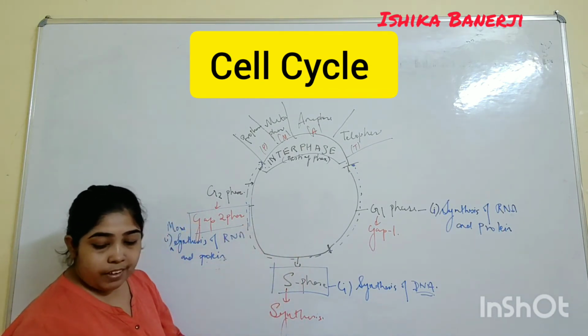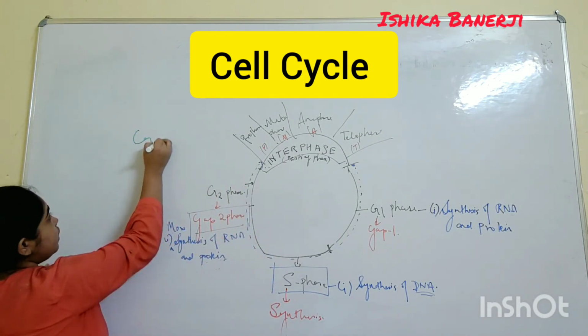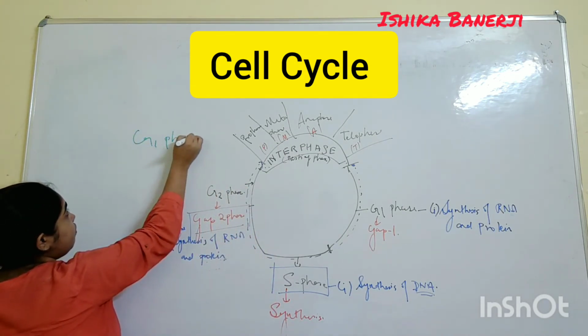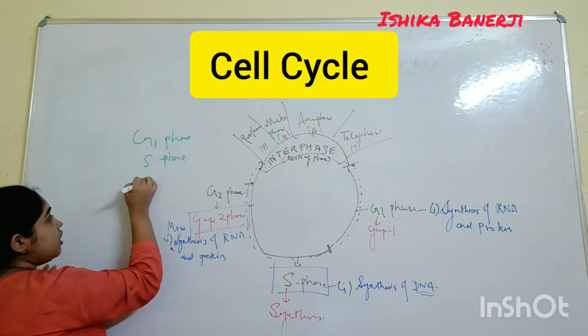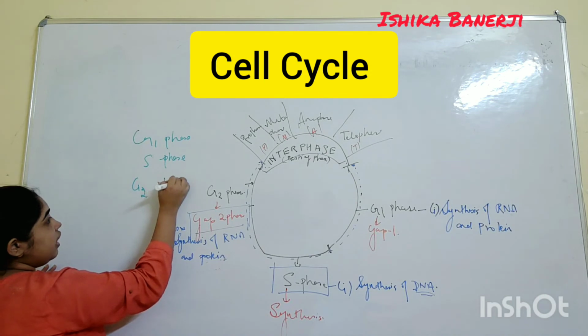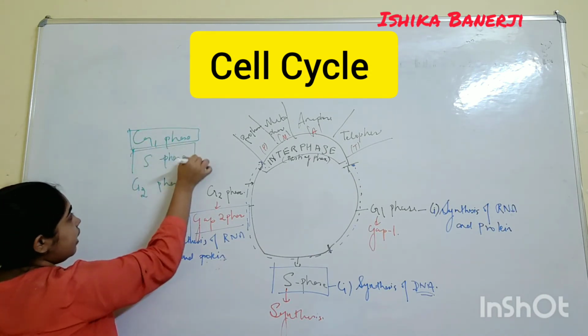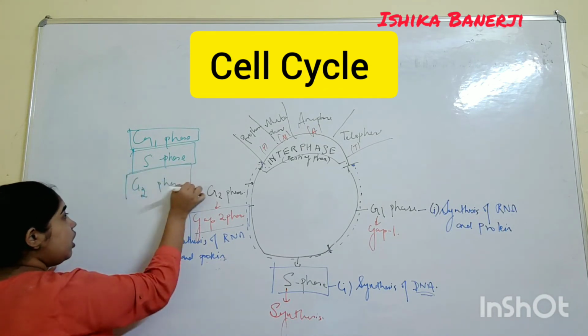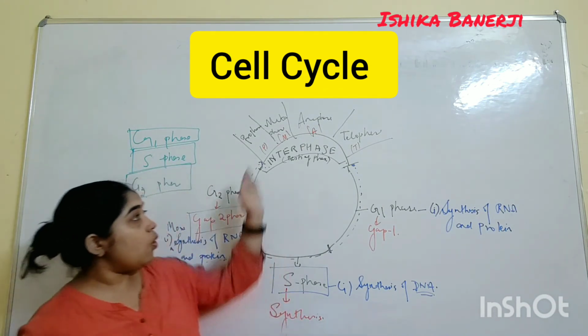Understand? So if the question comes, which is the first stage? First the G1 phase, then the S phase, and then the G2 phase will come. So these are the three phases: first G1, the gap 1 phase, second the S phase, and third the G2 phase, followed by this phase.